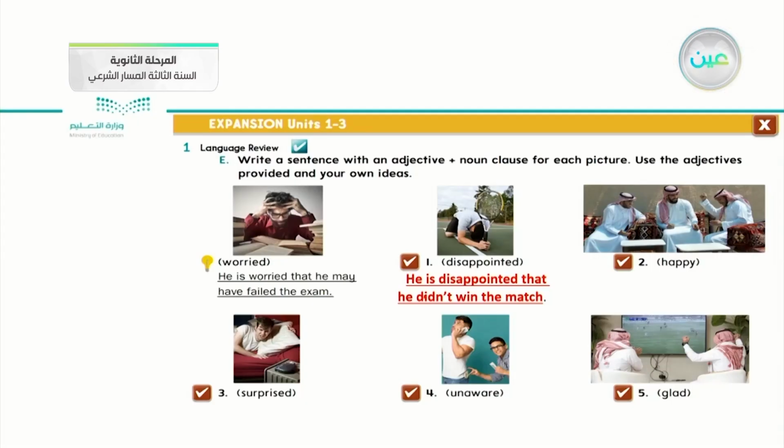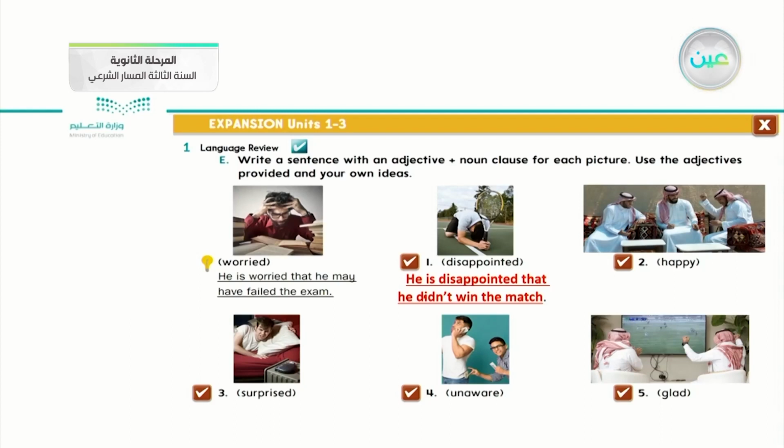So he is disappointed that he didn't win the match. Disappointed means something not good. The first part is an adjective statement, and the second part after that is the noun clause. It is the first situation of noun clauses.